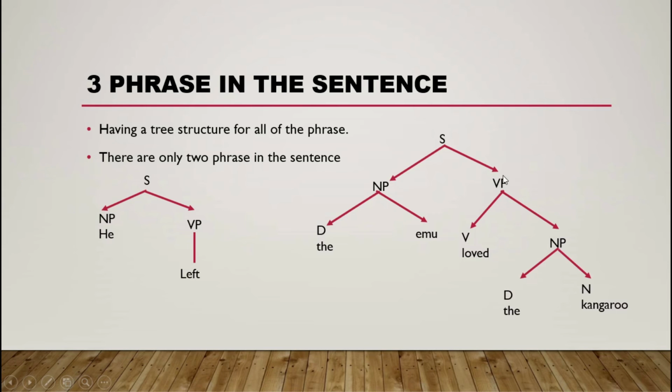So you have to remember that in one sentence, the phrases are just only two: the noun phrase and the verb phrase. Do not care about other phrases, because otherwise they are just branches of the verb phrase or noun phrase. Okay, now I hope you understand phrases and sentences. Don't be sad or afraid about finding phrases. Once you understand what a phrase is and the elements of each phrase, it is easy for you to find them.